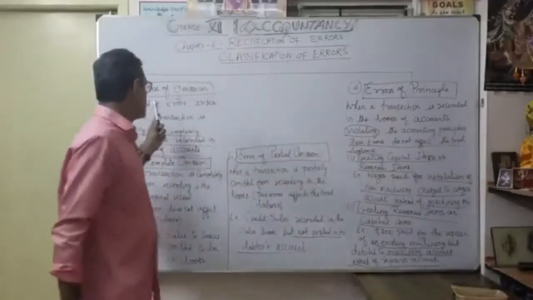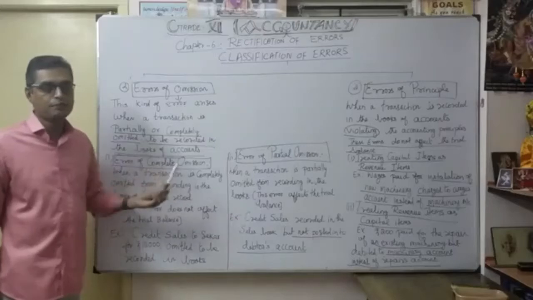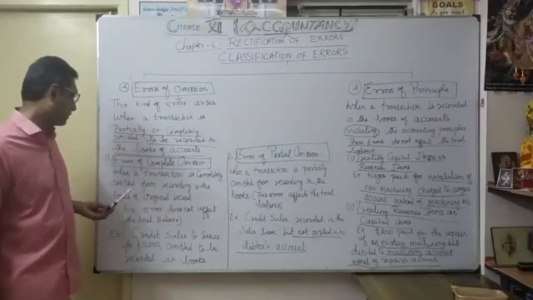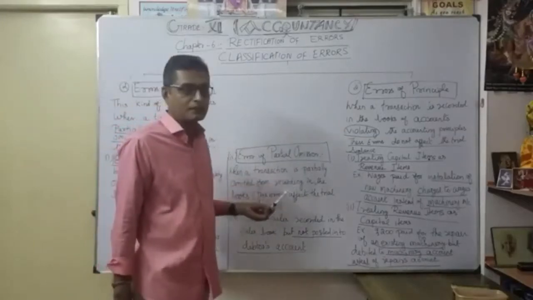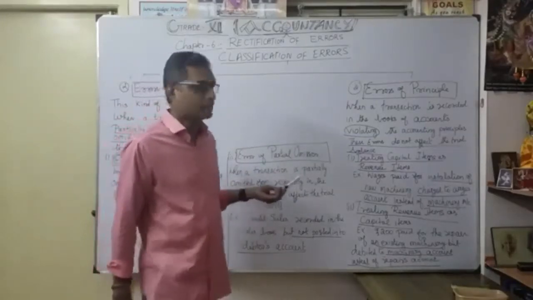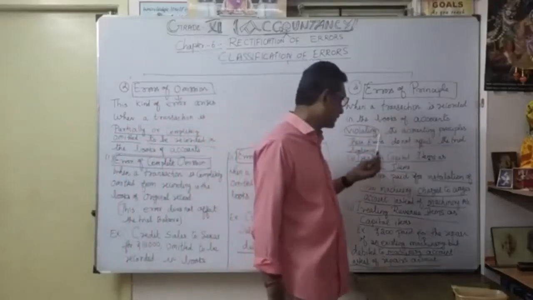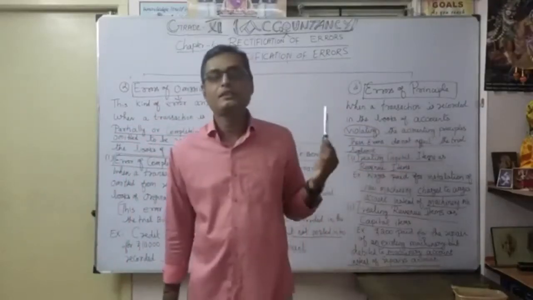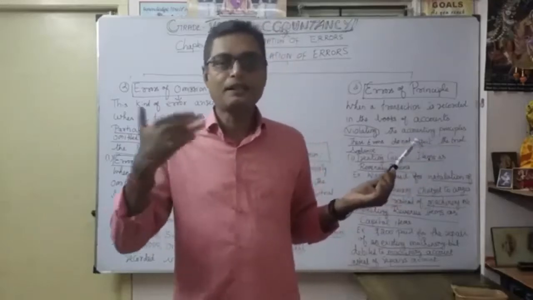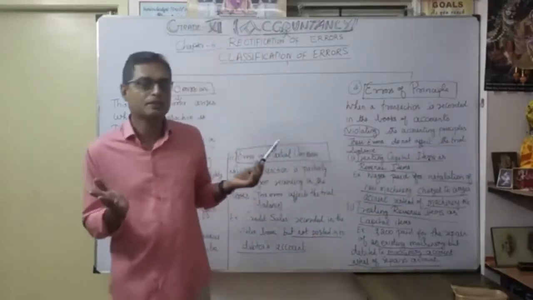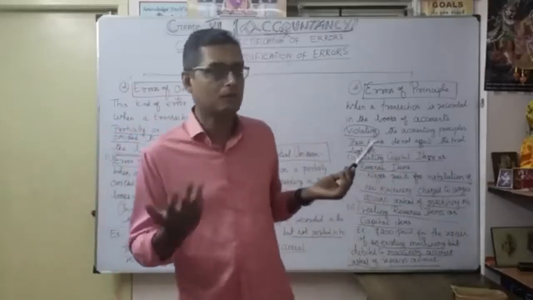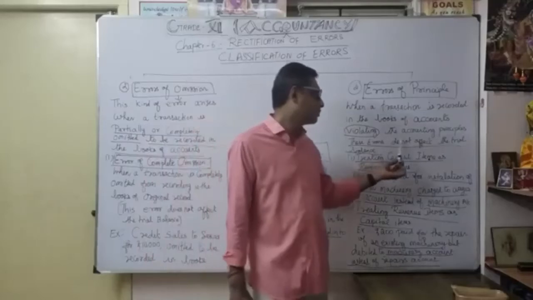So now you understood the error of omission. There are two types. One is error of complete omission, which will not affect the trial balance. But error of partial omission will definitely affect the trial balance, because it is only partially omitted. Coming to the third one, error of principle, here also the errors do not affect the trial balance, because the entry is recorded against the principle only. Whatever debit and credit, it is only the confusion. Whatever the transaction, they recorded it against the principle. So naturally, the errors do not affect the trial balance.